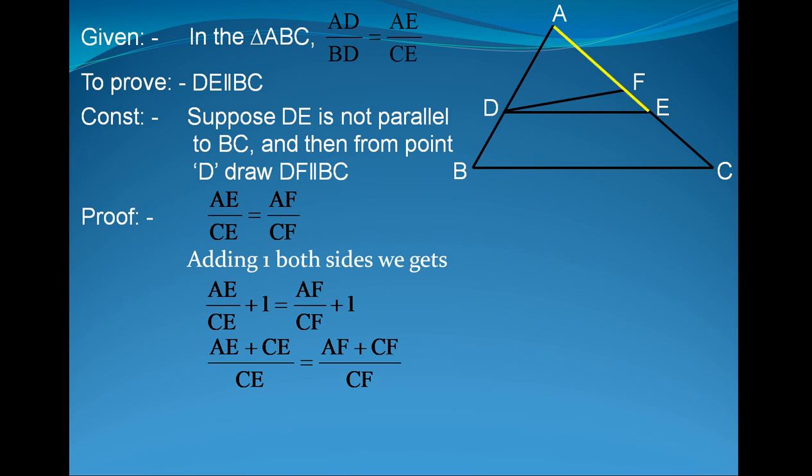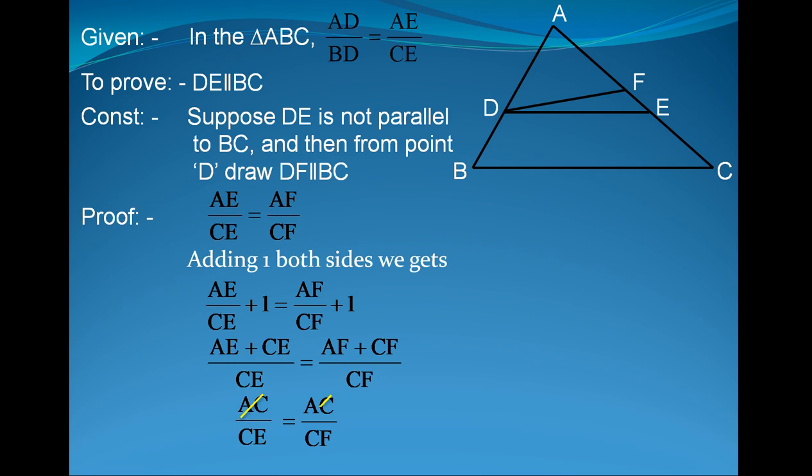Now AE plus CE is equal to AC. Therefore we get AC upon CE is equal to AF plus CF, which is again AC. Therefore we get AC upon CE is equal to AC upon CF.